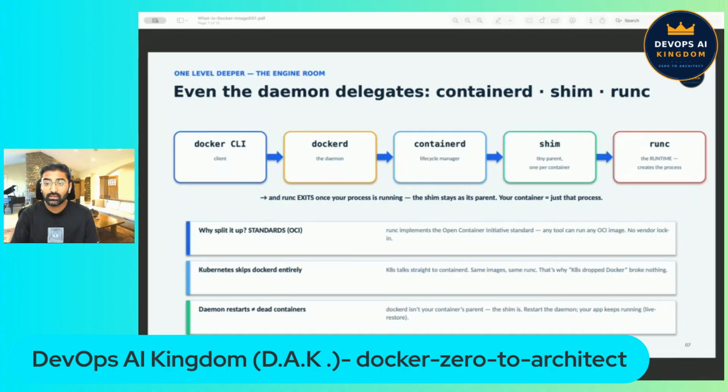And runc is the one that finally creates your container process. And then here is the strange part. Runc immediately exits. It is done in milliseconds. The little shim stays behind as the parent of your container, holding its input and output.